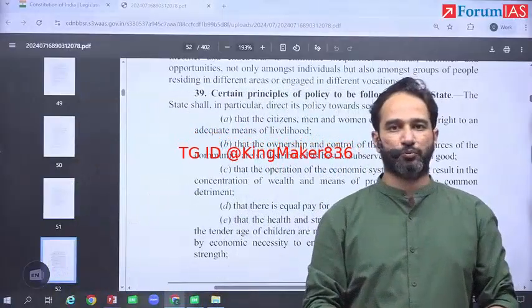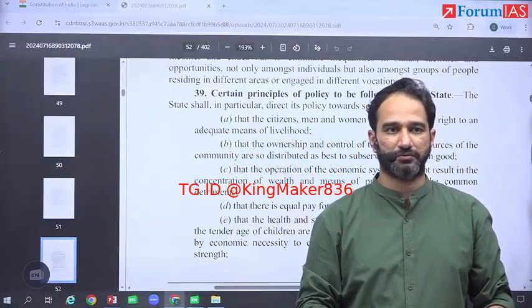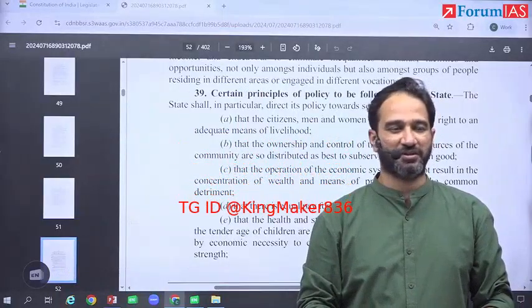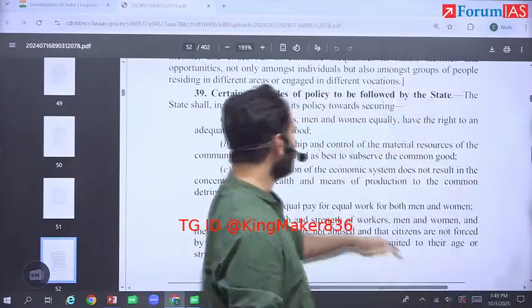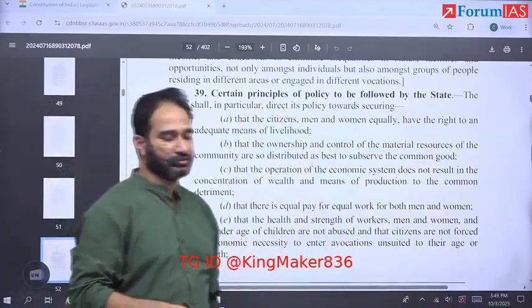This part is clear? What do we mean by material resources of the community? Any doubts on this part? No one has a doubt on this? Supreme Court has also clarified what we mean by the word distribute. So write separately.